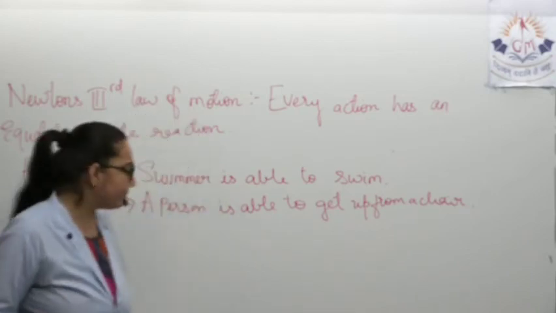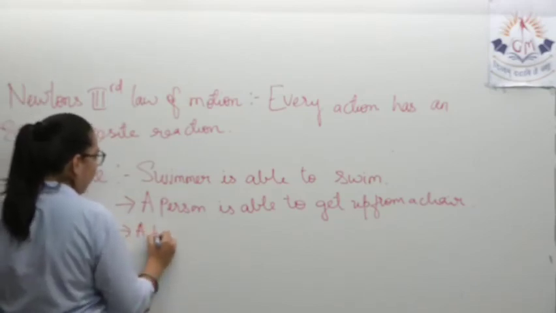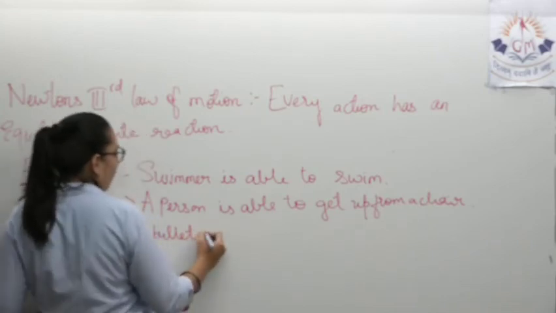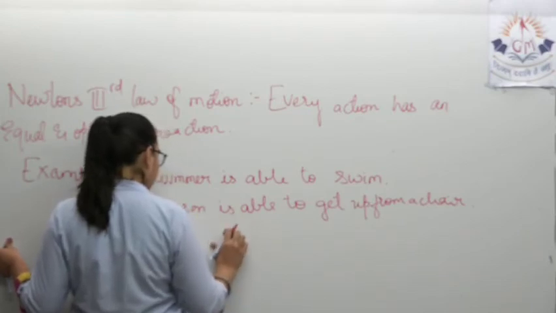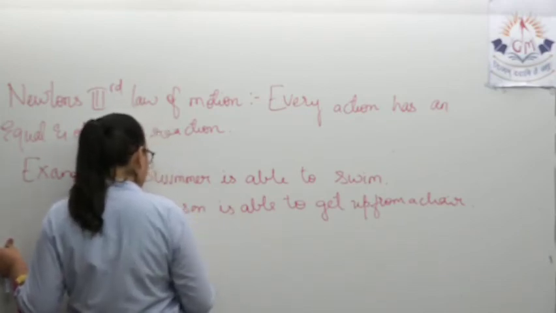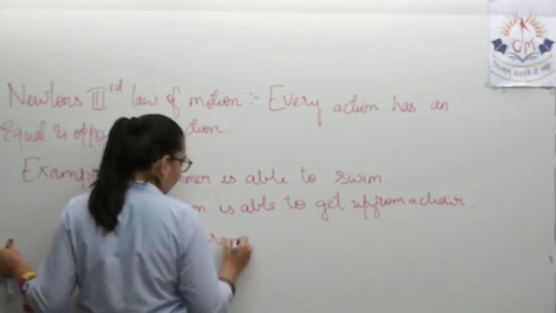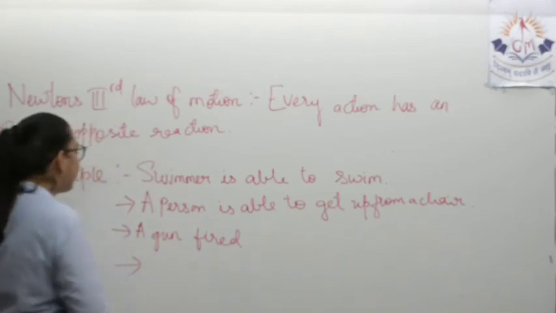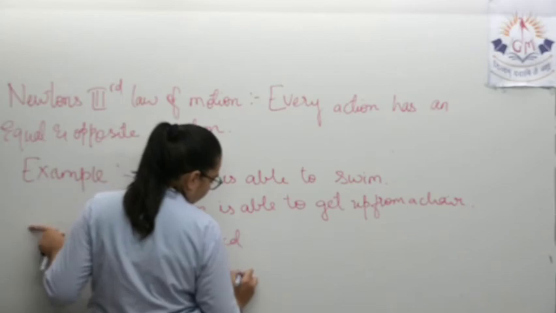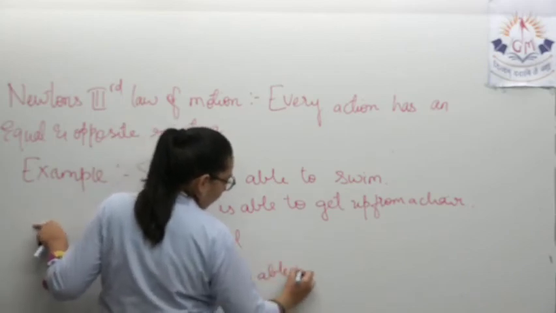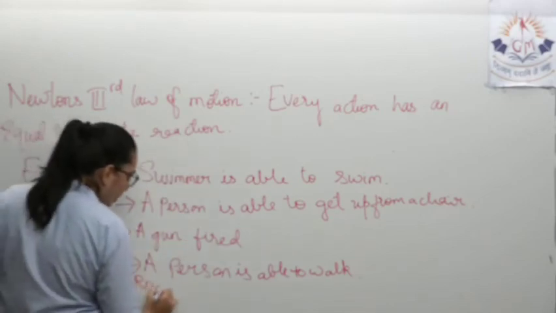Let's move further. The next one over here: a bullet getting fired from a gun, or a gun getting fired. Then, next, a person is able to walk. Rocket launch.